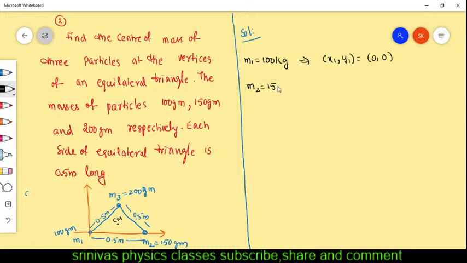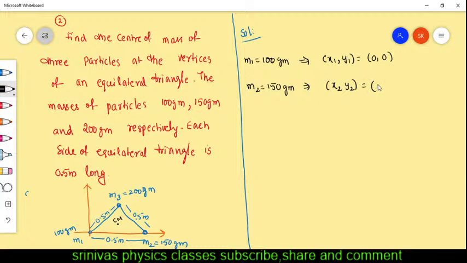And M2 is 150 gram. It is on the x-axis. They gave it in grams, not in kgs, so we have to write gram. The 150 gram mass is located on the x-axis. It is on the x-axis, which means y should be 0. Automatically y is 0.